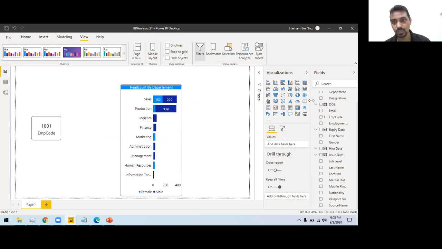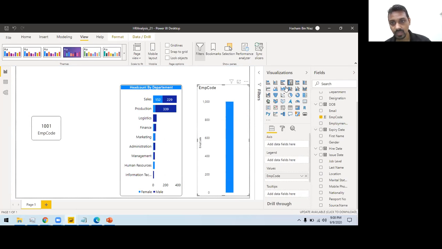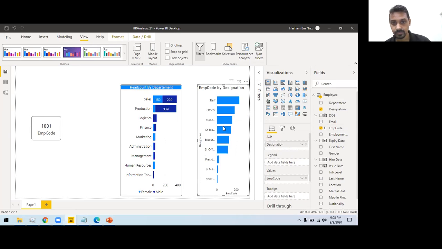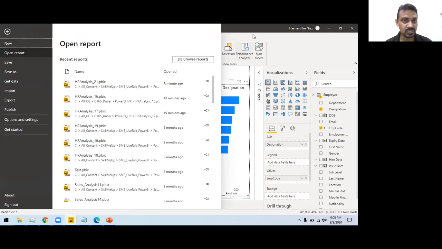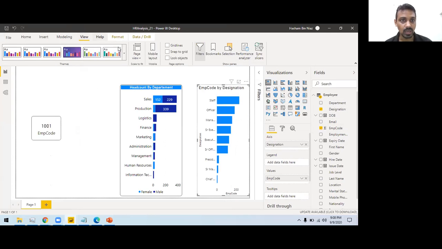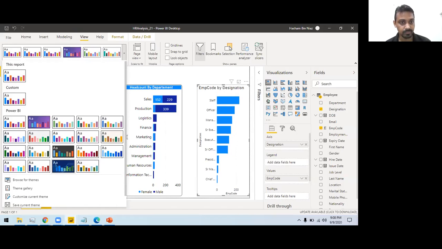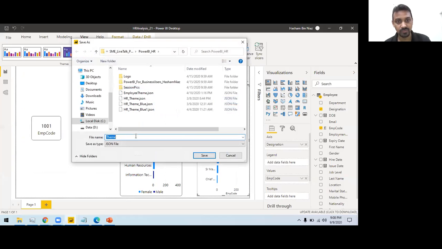So if I create a new chart like this, and then I say by designation, see, this theme has already been applied here as well. So let's save this theme for now. How can you save this theme? To save a theme, you can click here and you can save the current theme. You can name themes. You can find online themes available as well.